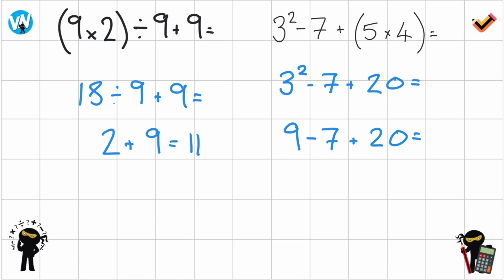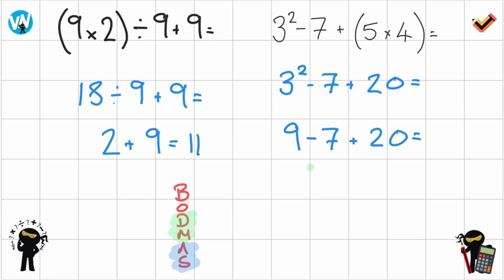But remember, if I just write it out, and we go, right, okay, BODMAS. If you remember, we said that addition and subtraction and multiplication and division are equal to each other. So we just do them in the order that they appear. So because we're left with subtraction and addition, because they're equal, we just do them in the order they appear. So the first thing that we would do is, as the problem runs from left to right, 9 take away 7 is first. So we would do that first.